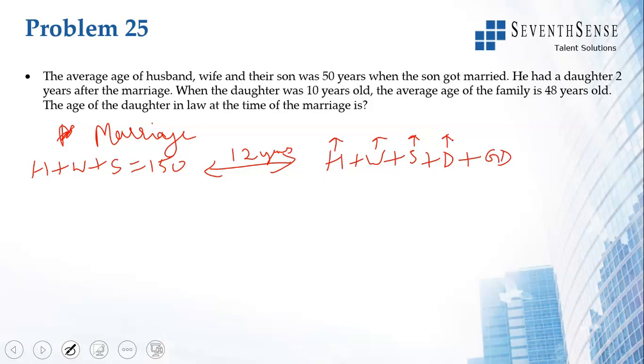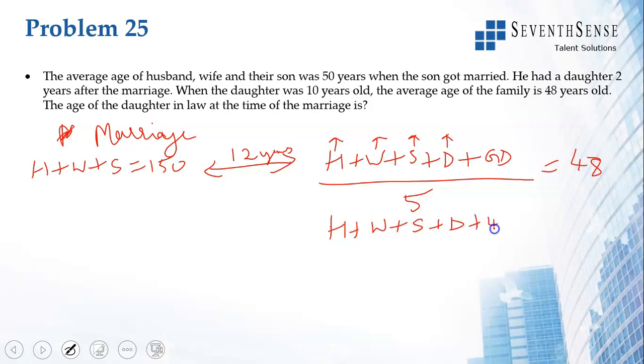Plus granddaughter, that divided by, so granddaughter's age is 10. That divided by 5, average of the family is 48. So you have to add 12 to H, W, S and D, which means 48 has to be added here. Okay, H plus 12, W plus 12, S plus 12 and D plus 12. So we write H plus W plus S plus D plus 48 plus GD is 10, granddaughter is 10